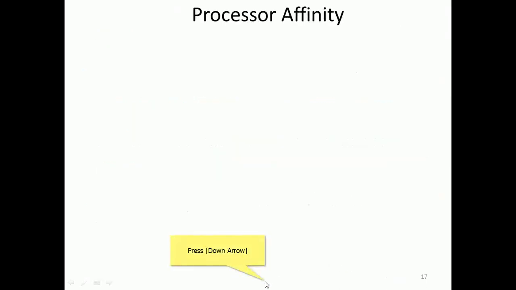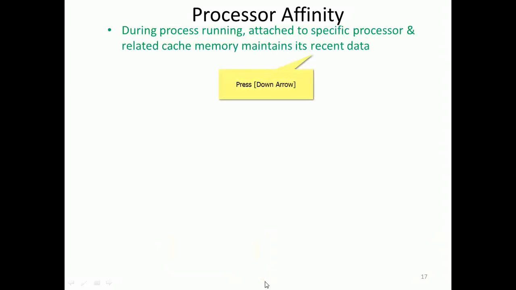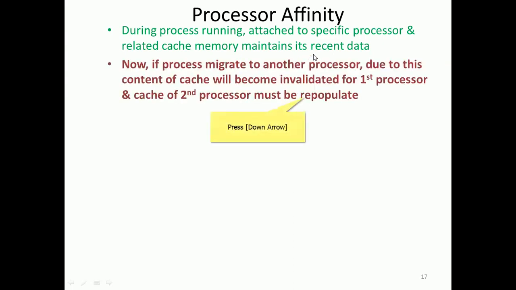With processor affinity, while the process is running it is attached to a specific processor, and the cache memory maintains its recent data, right? Now if the process migrates to another processor, the content of the cache becomes invalid for the first processor, and it is not visible to the second processor, which is catering to the needs of the process. So the cache of the second processor must be repopulated, making it fresh now.